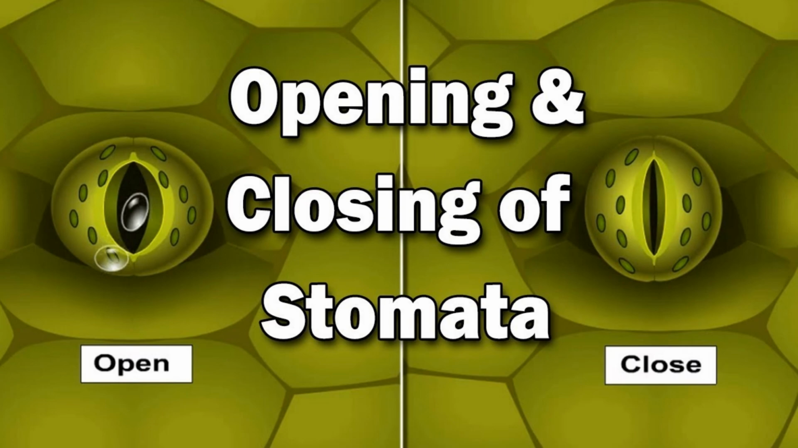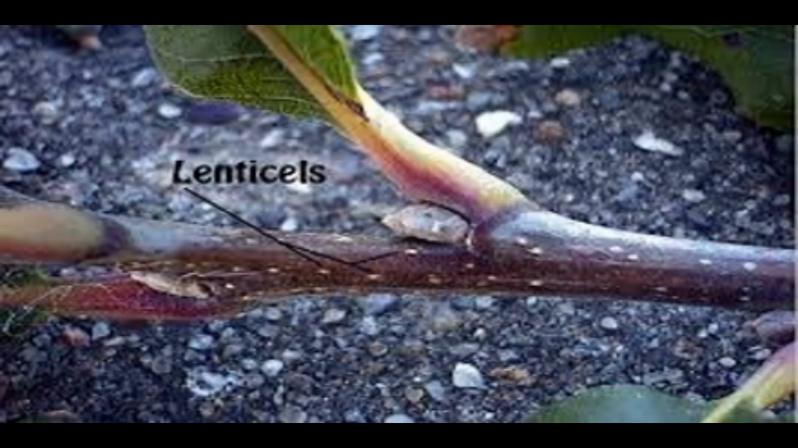Respiration in plants is carried out through stems and roots also. Now we'll see about that process. In certain trees, the old and mature roots and hard woody stems are covered by bark. This bark will not allow gaseous exchange.